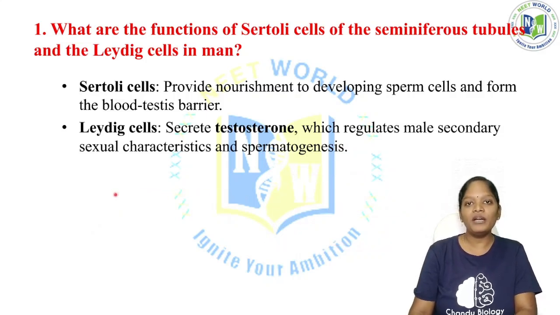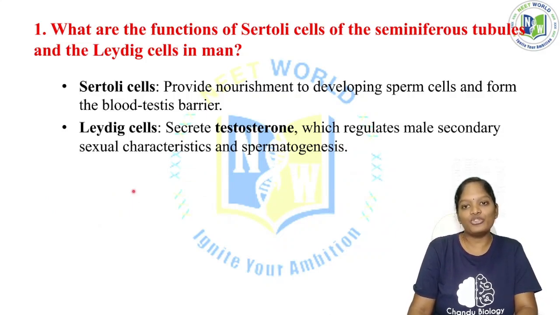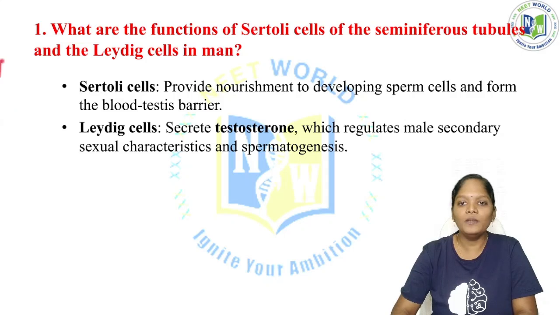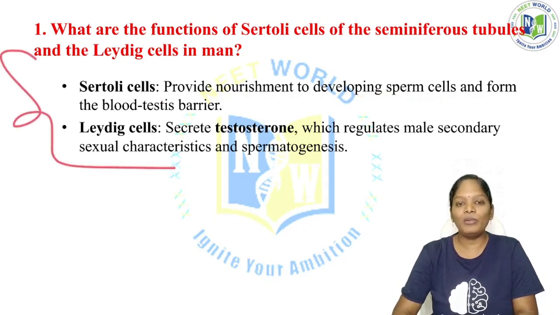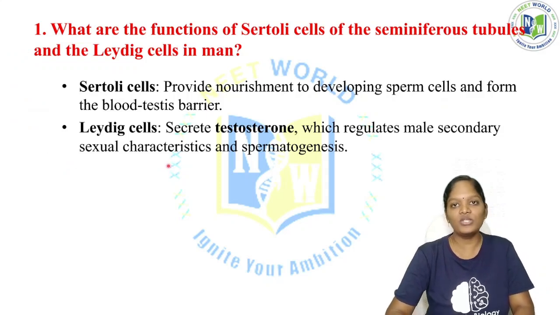Okay, and spermiation means the excretion of sperm cells from the seminiferous tubules, and that is called the spermiation process. See here, the release of sperm cells from the seminiferous tubules is called spermiation. These are the two important cells, the Sertoli cells and the Leydig cells, and these are the functions of these two cells.